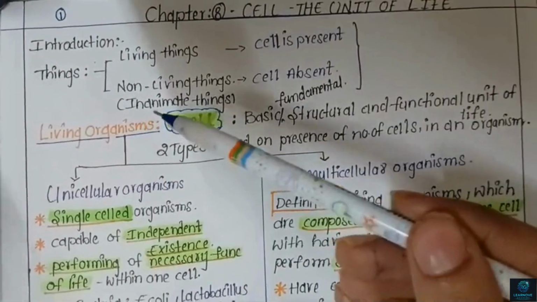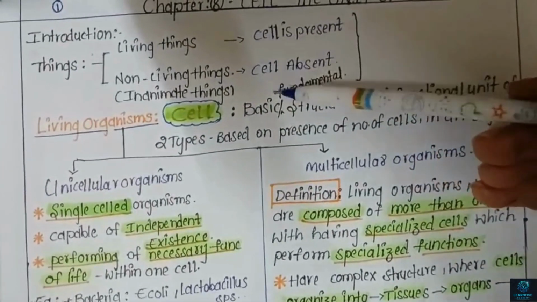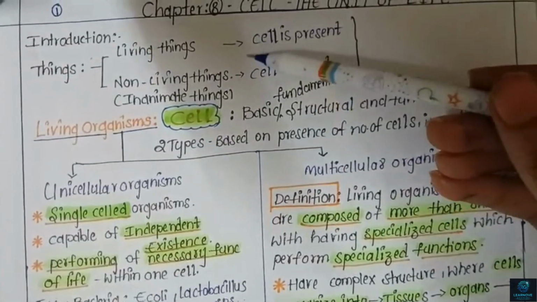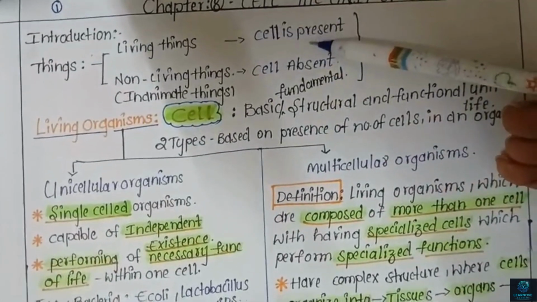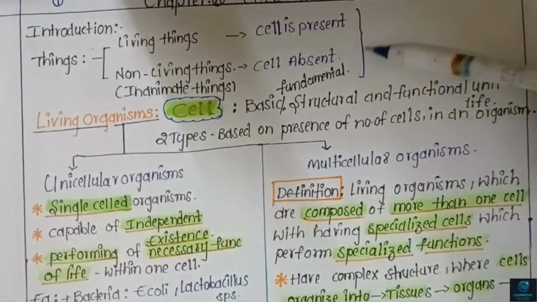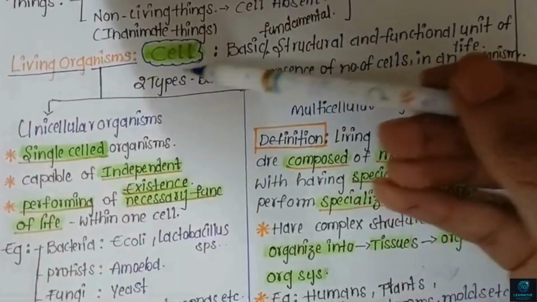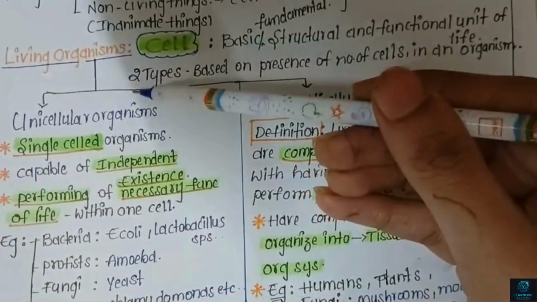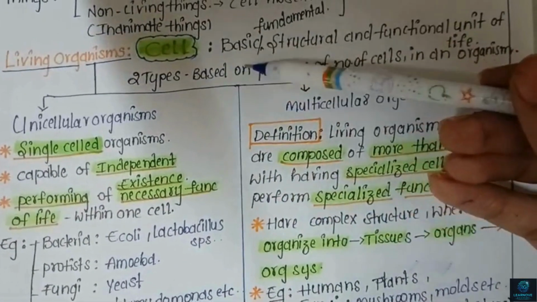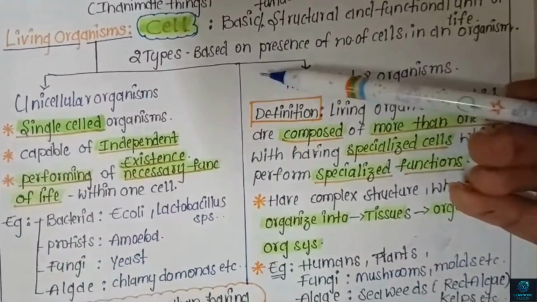Today we are going to start with chapter 8, which is cell, the unit of life. In this world, there are two types of things, as we all know: living things and non-living things. In living things the cell is present, in non-living things the cell is absent. So these are inanimate things. Coming to the living organisms, the basic structural and functional unit of life, the cell, is present.